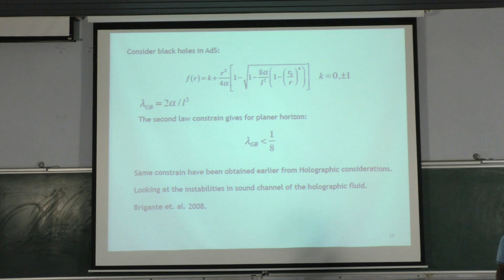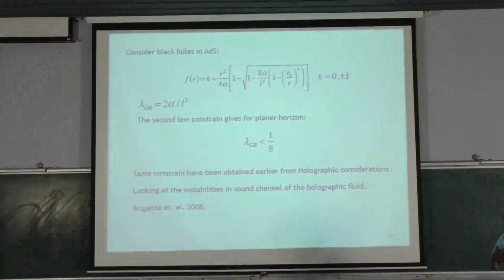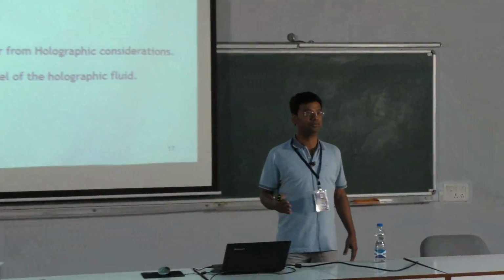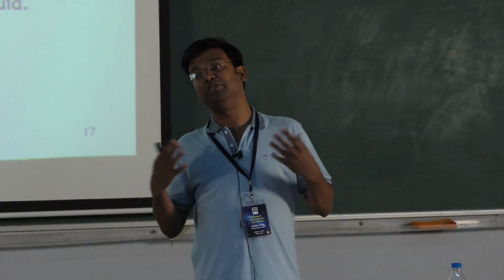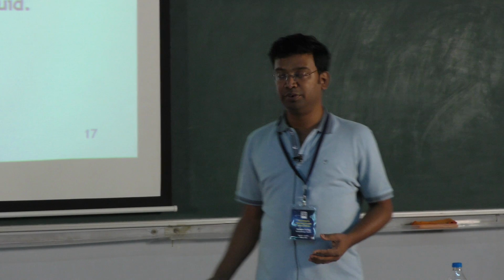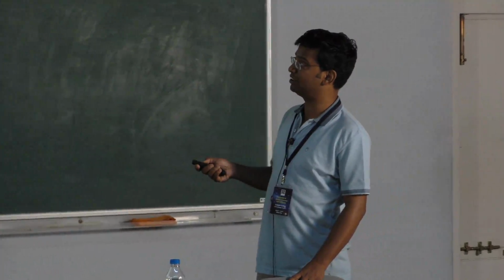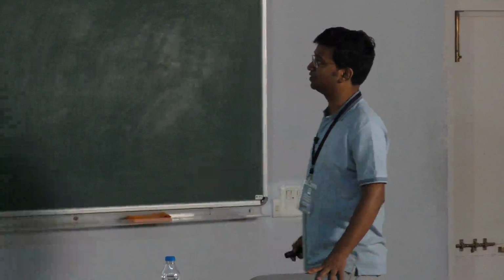In holographic theory also, there are several consistency calculations I can tell you about later, which tell you that this Gauss-Bonnet coefficient cannot have arbitrary value. It must have an upper limit. After that, there will be some instabilities of the holographic fluid. And our calculations for the second law exactly produce these numbers. Note that these are dimensionless numbers because I normalized alpha with the cosmological constant.